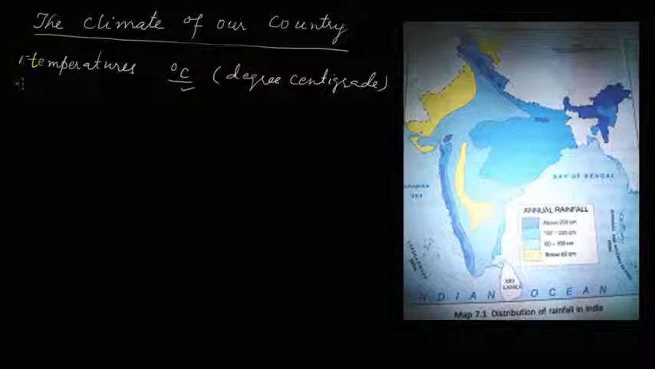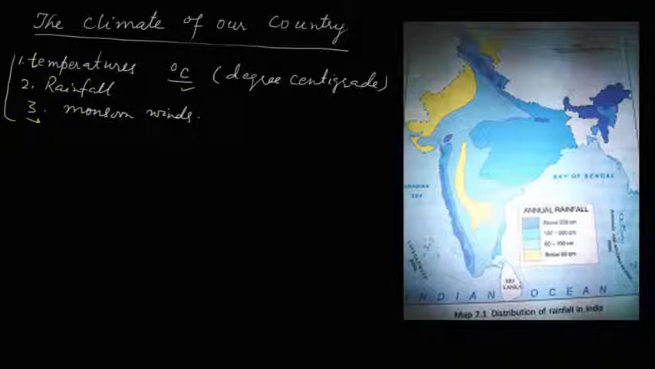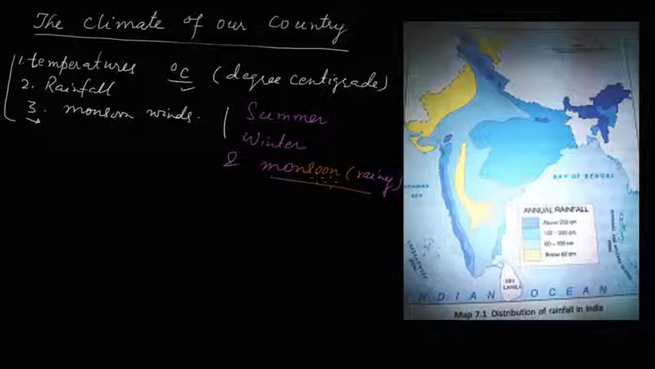So first was the temperature, second was rainfall, and third was the monsoon winds. We have to understand these three things to understand how these three factors change the season. What were the seasons? The seasons were summer, winter and monsoon, that is the rainy season. What is monsoon?